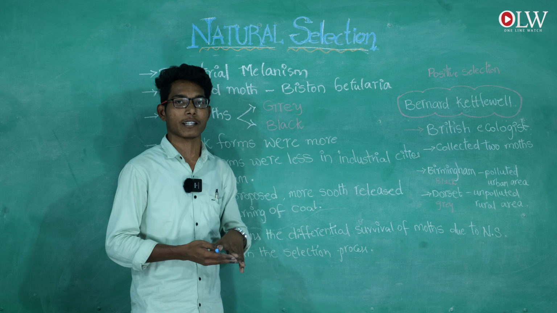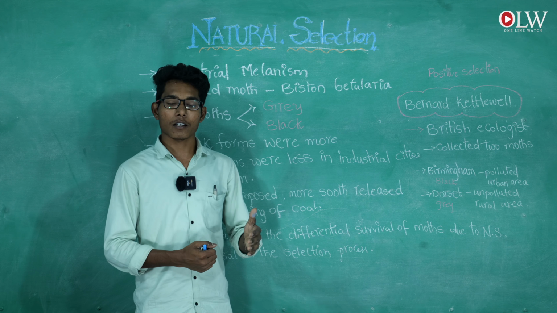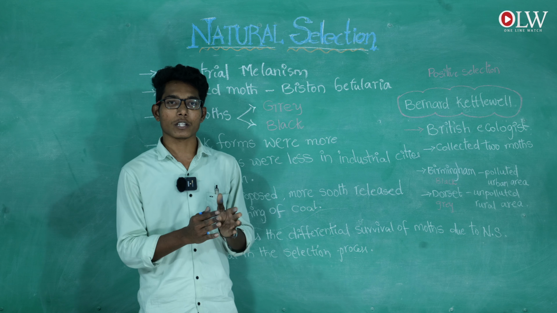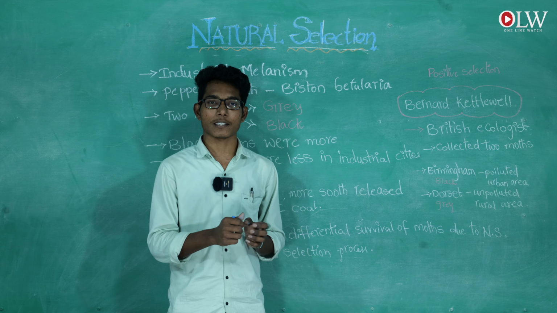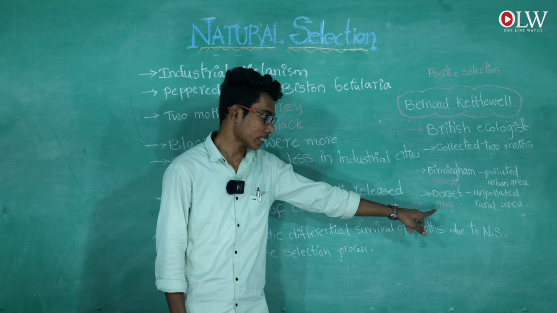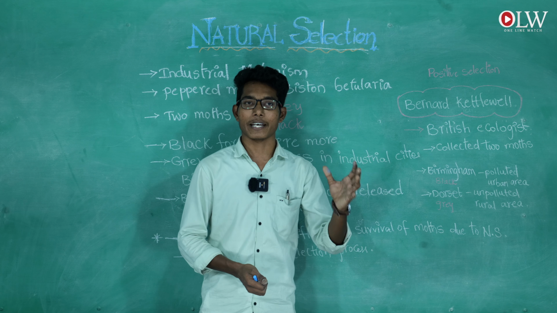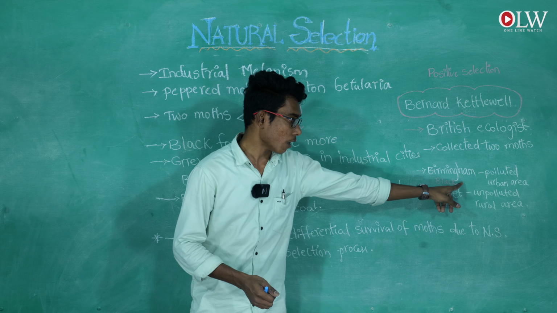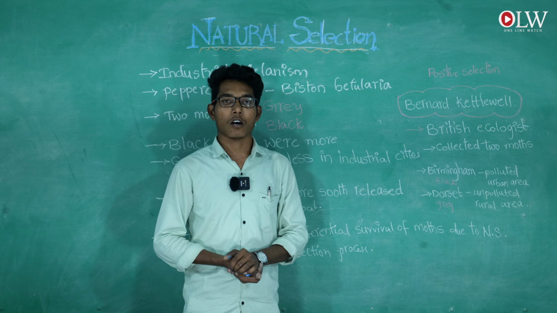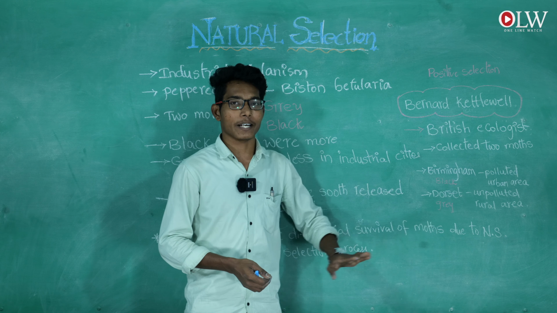At the time of the industrial revolution, the black moths were very high and the grey moths very low. Black and grey moths were released into Birmingham, a polluted urban area, and Dorset, an unpopulated rural area.